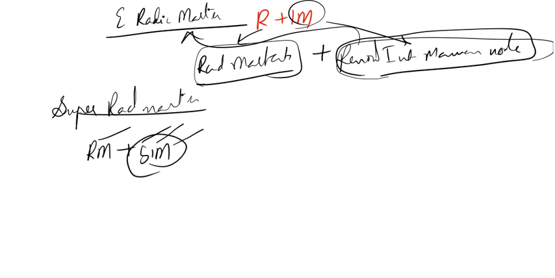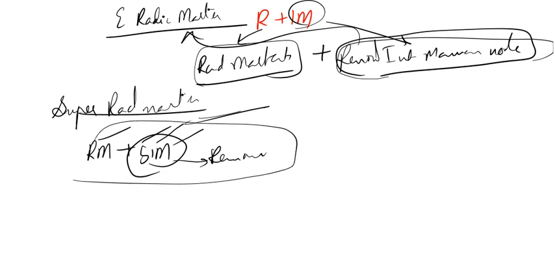All these structures are also removed. So radical mastectomy with supraclavicular, internal mammary and mediastinal lymph nodes also removed is called a super radical mastectomy.